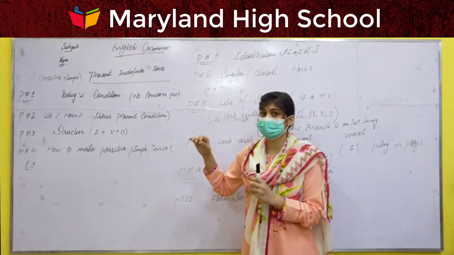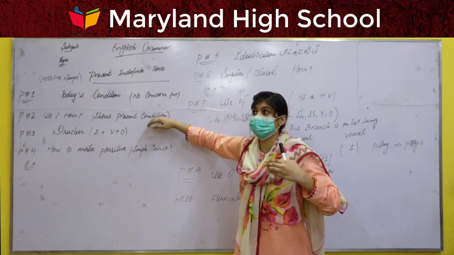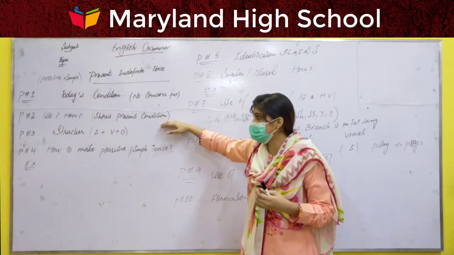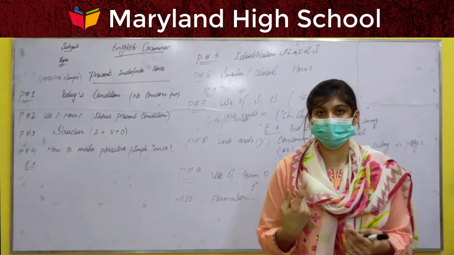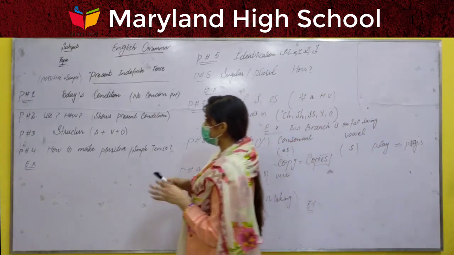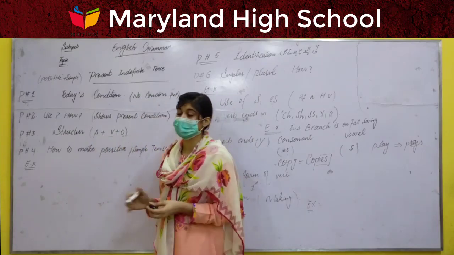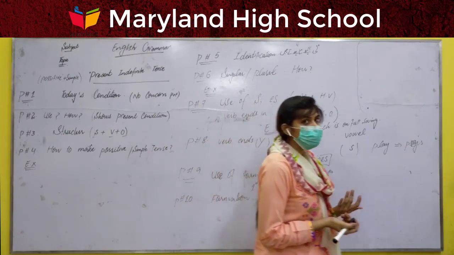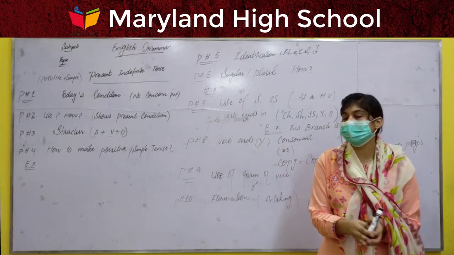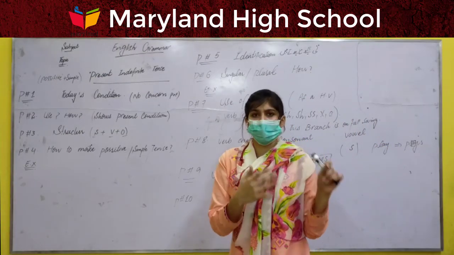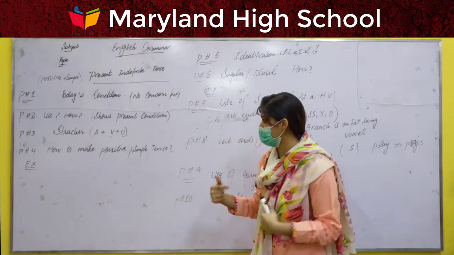Here, the similar example: the structure is the basic need to complete our sentence. In structure, we have three ingredients: the first is subject, the second is verb, the third is object. Now the question arises: how can we identify this one is a subject, this one is a verb, this one is an object? It seems like a complicated question, but in fact it is not. It is very simple if we learn properly.